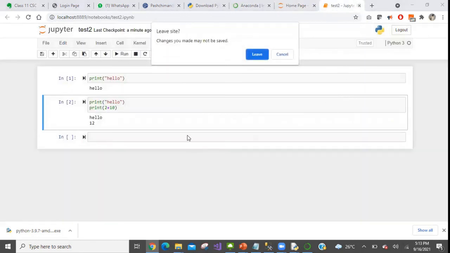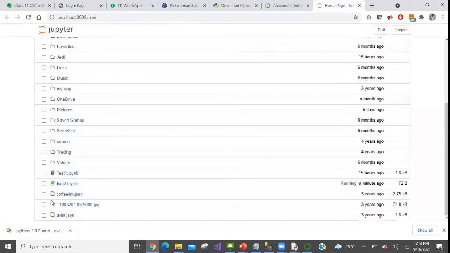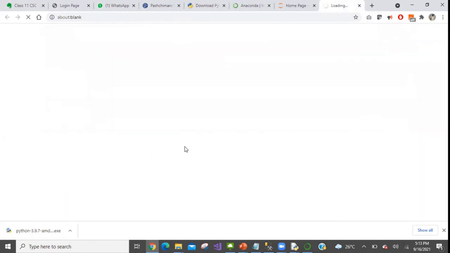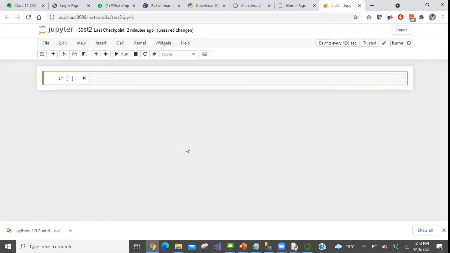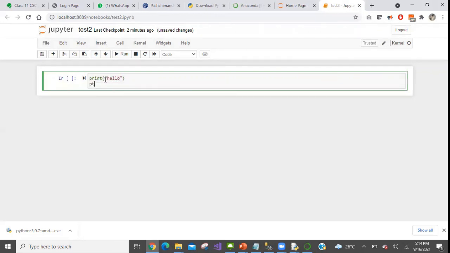We'll just close it and open it again. Okay, so why is it not there? Do you know what is the reason for that? Because we have not saved it. We need to click save to save it. Let's try one more time.